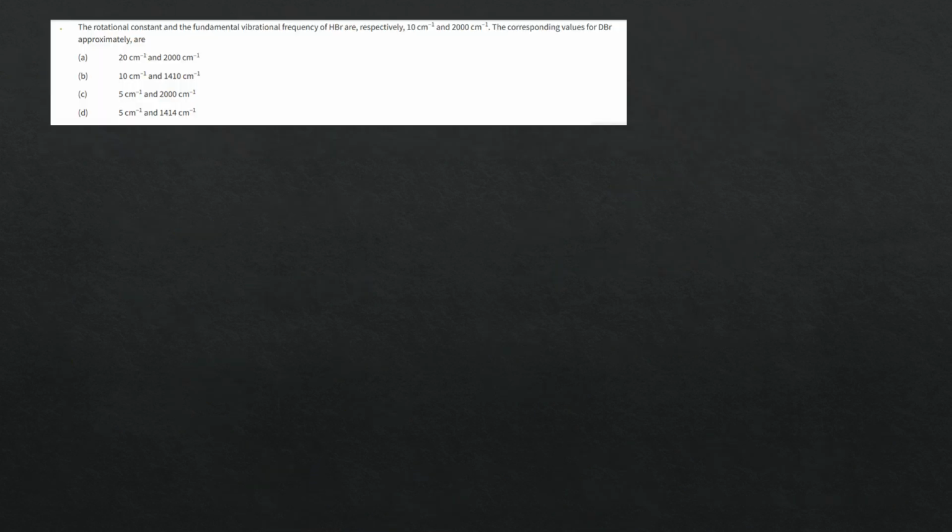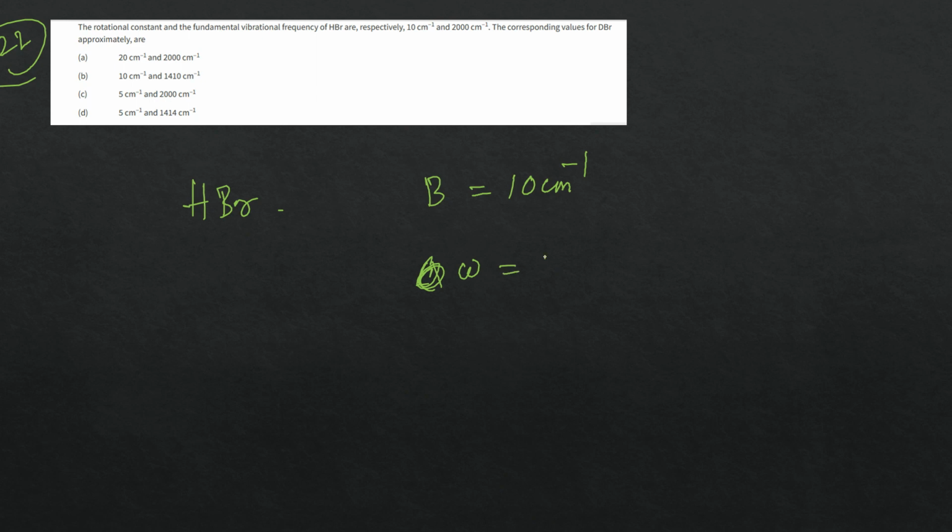Next question, number 22. The rotational constant and the fundamental vibration frequency of HBr are respectively 10 centimeter inverse and omega_E.